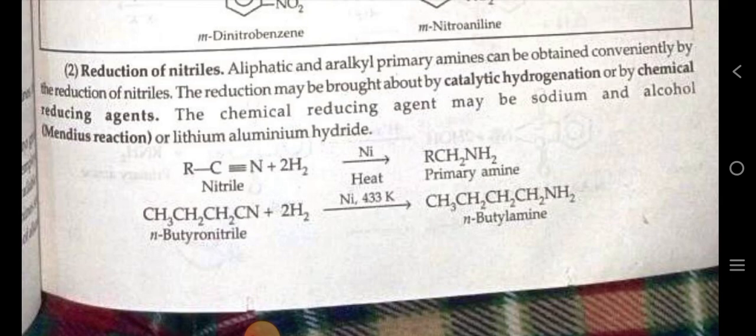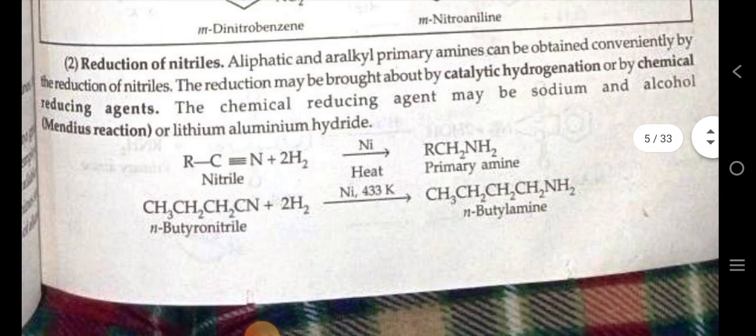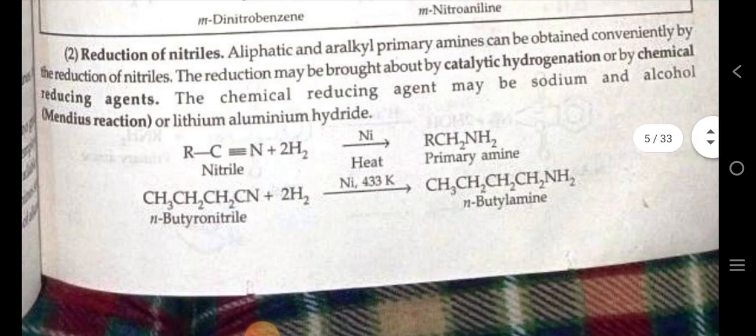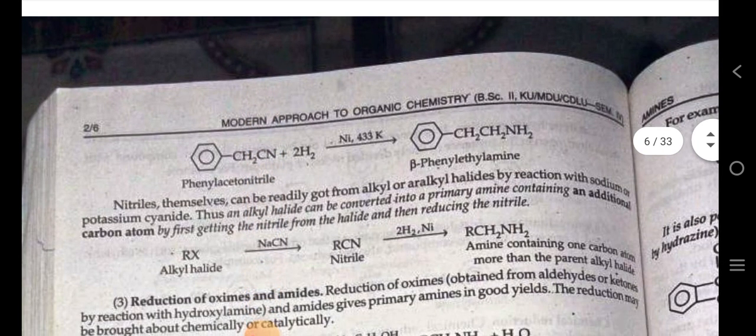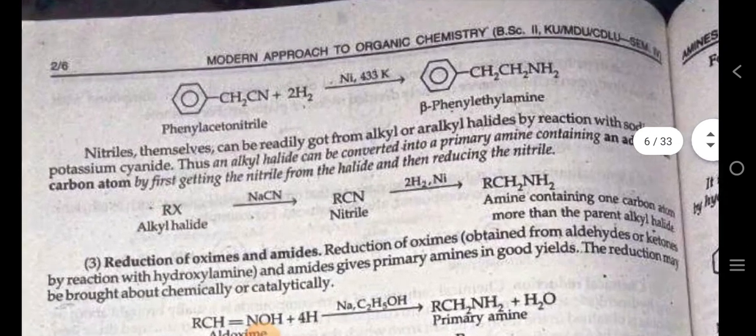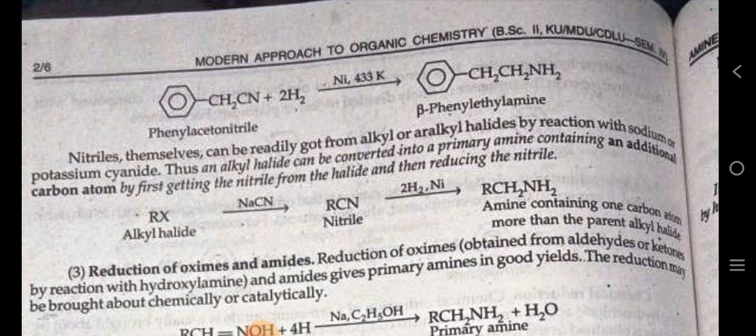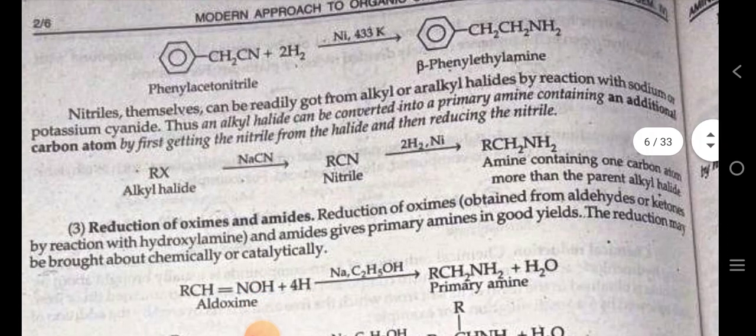For example, n-butyl nitrile in the presence of hydrogen with catalyst at a temperature of 433 Kelvin forms n-butyl amine. Nitriles themselves can be readily obtained from alkyl or aralkyl halides by reaction with sodium or potassium cyanide. Thus, an alkyl halide can be converted into a primary amine containing an additional carbon atom by first getting the nitrile from the halide and then reducing the nitrile.